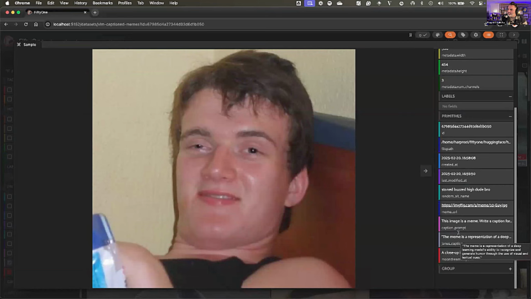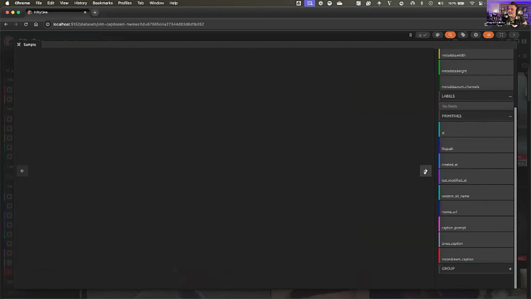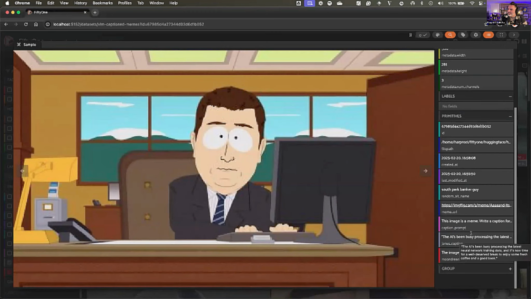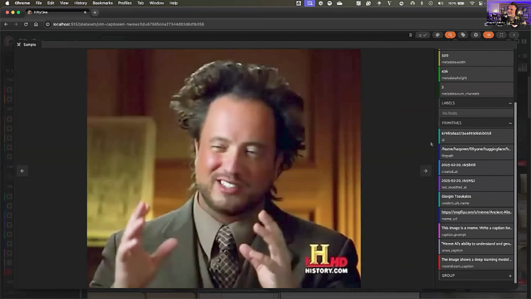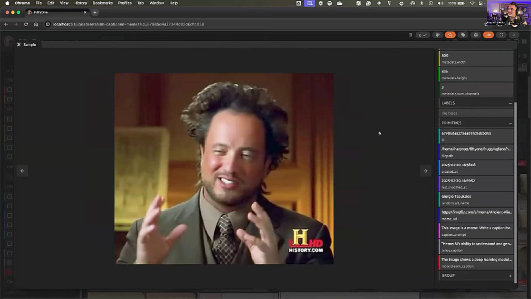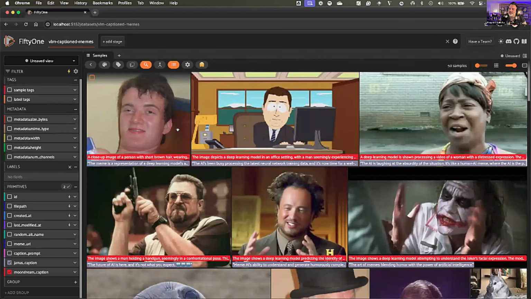So here, this meme is a representation of a deep learning model. So not really following the instructions. Maybe I could have been a bit more clear about how to respond in a meme, maybe done some examples. In both of these situations, they're just describing what's in there. Well, in this case, Janus does actually try to caption it. Moondream, in this case, just gives a proper regular caption. But yeah, I thought this was a fun, interesting way to test the ability of a vision language model.